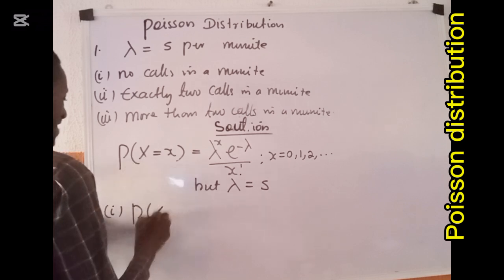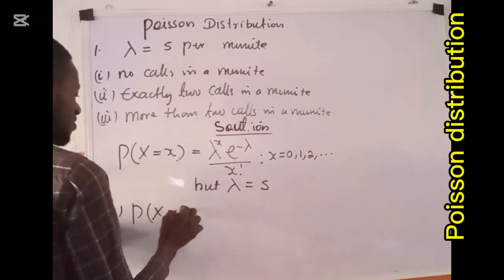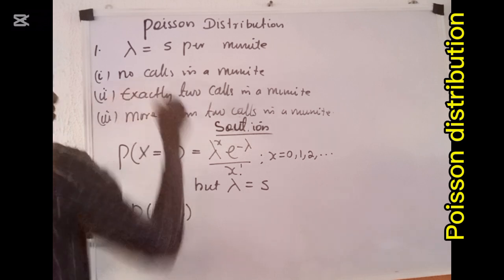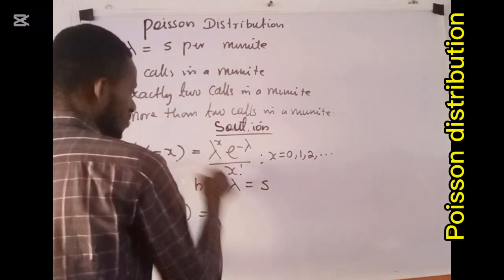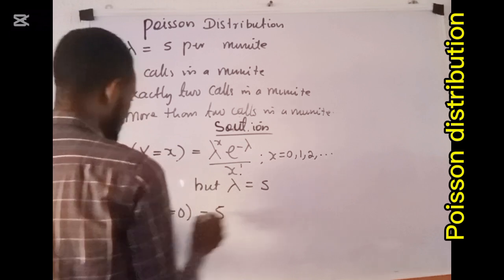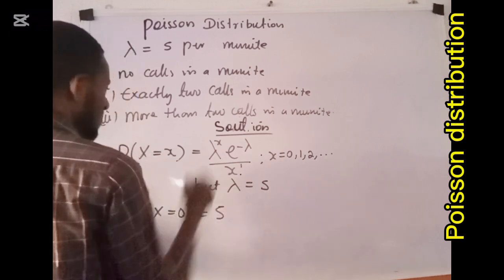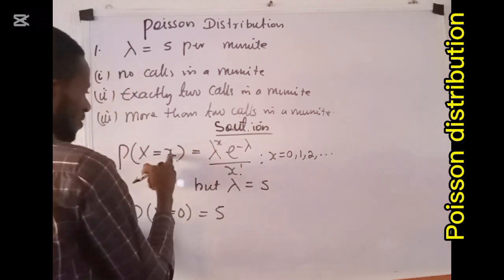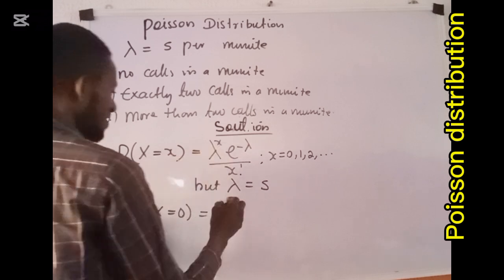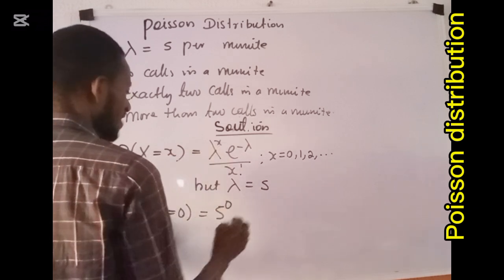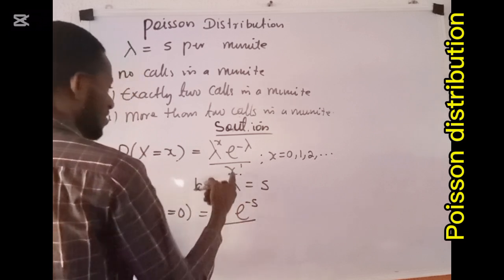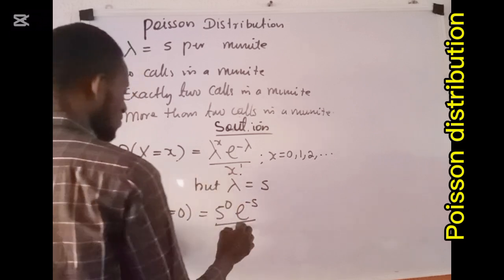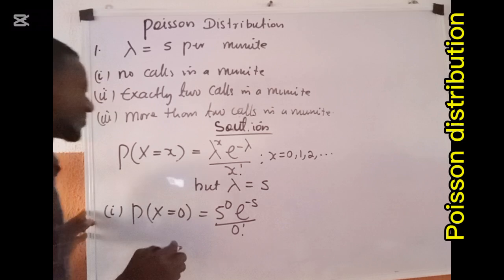So my (i) is now going to be P of capital X equals 0, because we are discussing no calls, and lambda here is 5. So I have 5 raised to power 0, exponential minus 5, all over 0 factorial.